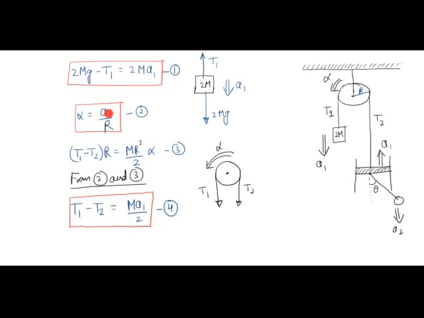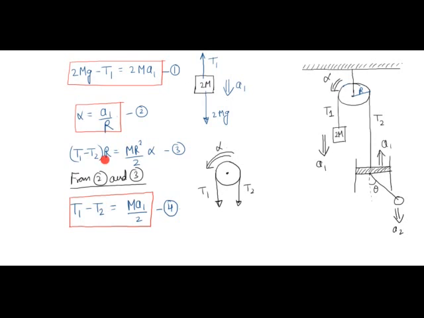Alpha is equal to a1 by R. This I have already discussed before. Now I can also apply the torque equation on this pulley. The forces which will be producing torque about the center of mass are this tension T1 on the left and T2 on the right. So (T1 minus T2) R will be the net anti-clockwise torque, and that will be equal to I_CM into alpha.